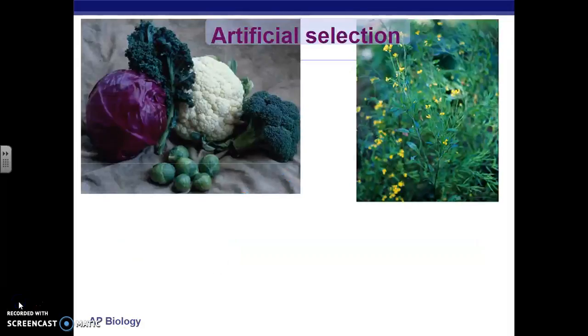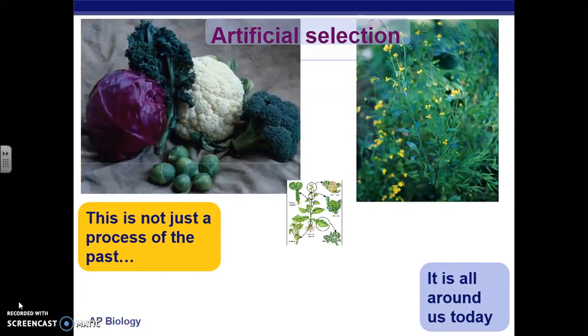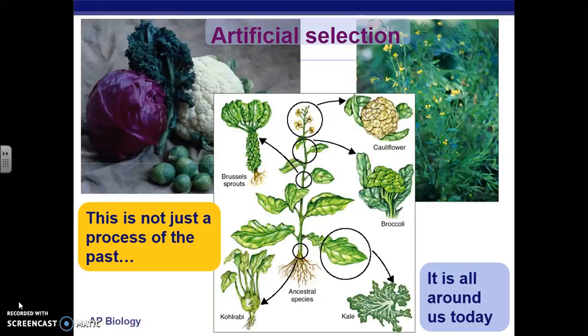Just taking a side note, as humans, we engage in natural selection itself, but artificially, especially in plants. A lot of times we will mate plants to get certain traits that we want. We pick plants that we like, that grow the correct food, the sweetness of the food, and we mate plants together to get the traits that we want.